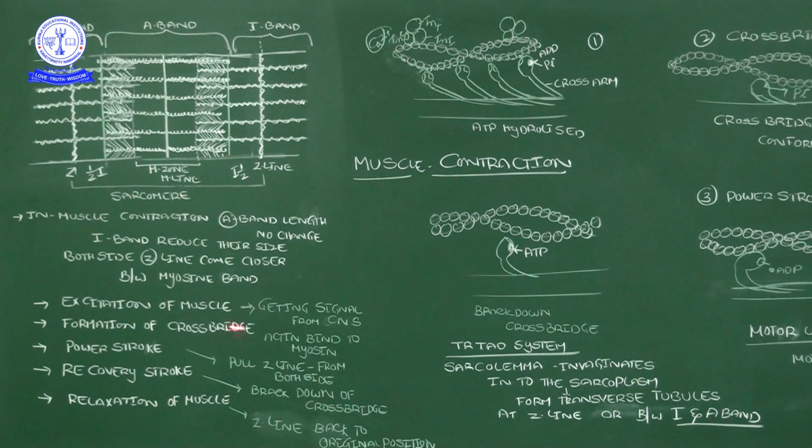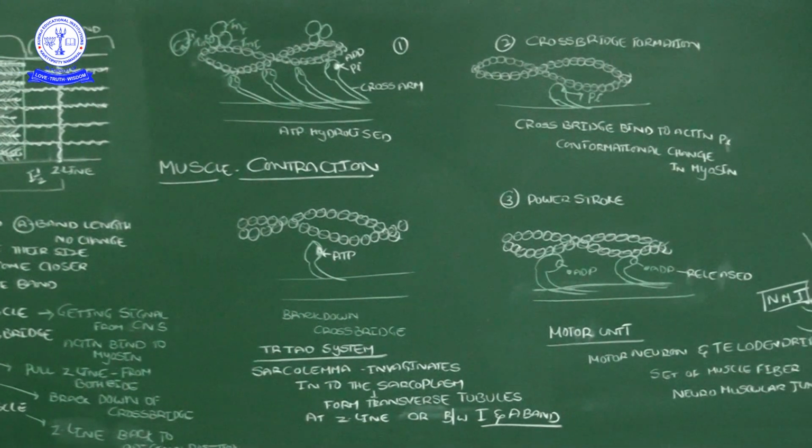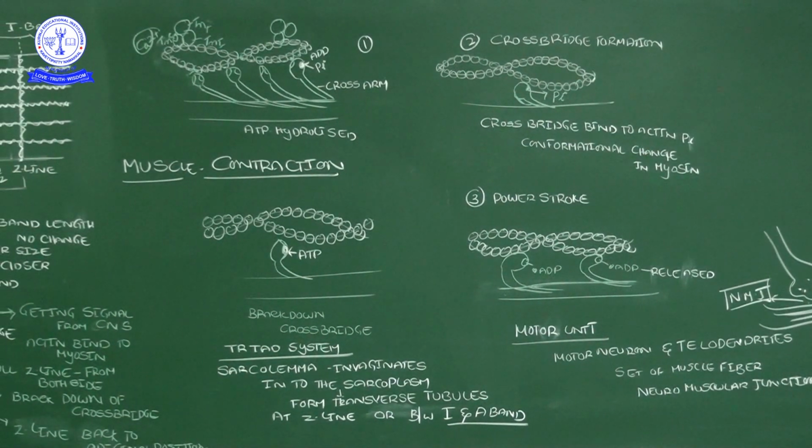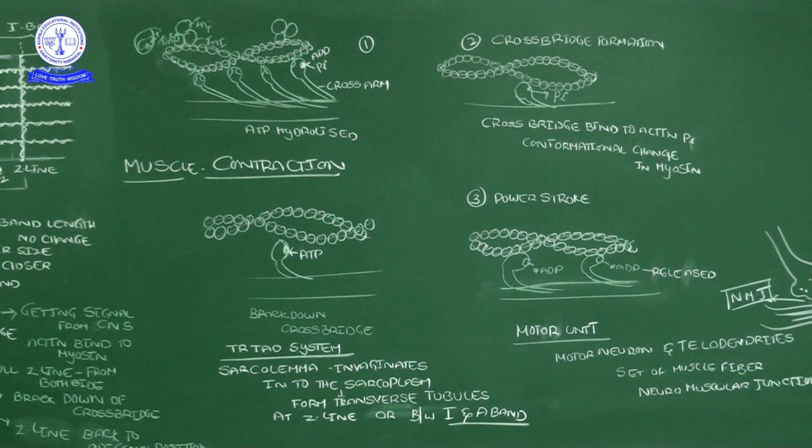Okay: excitation of the muscle, formation of the cross bridges, power stroke, recovery stroke, and relaxation. Now the diagrammatic representation: how does it happen? See, what I said, the five statements, five headings, will be explained in the diagrammatic way. In the second column, the I band contains three proteins.